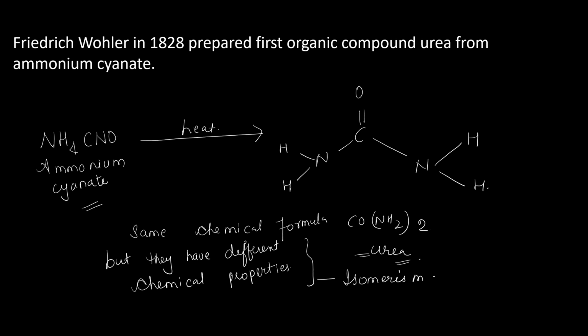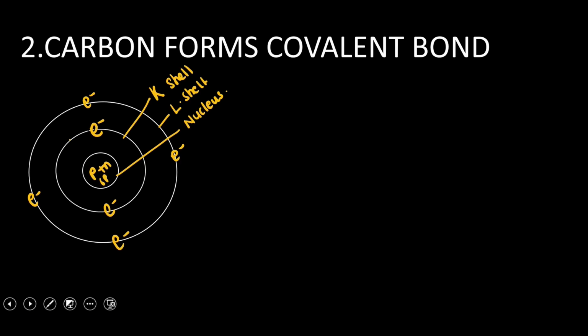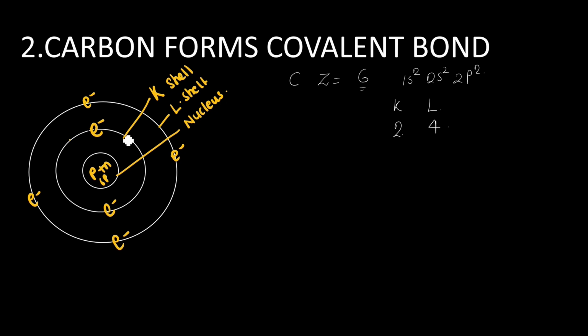The next important property of carbon is that it forms covalent bonds. The atomic number of carbon is 6, meaning that is the number of protons present inside the nucleus, and its electronic configuration is 1s2, 2s2, 2p2. Or we can also write: in the K shell it has 2 electrons and in the L shell it has 4 electrons.